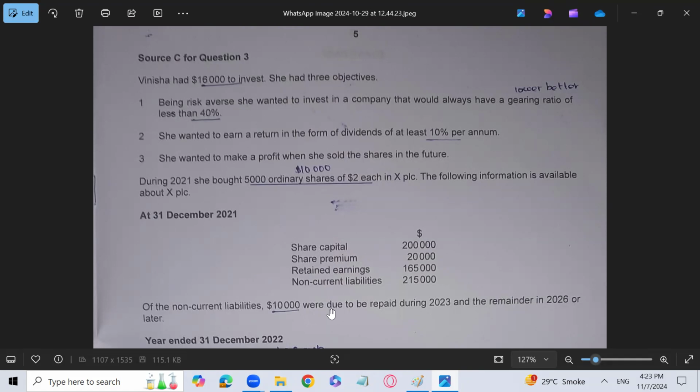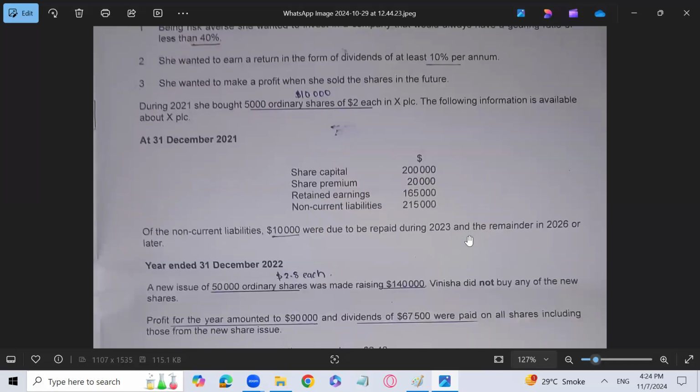For the year 2022, at the end of the year 2022, out of 2,15,000, which is a non-current liability, 10,000 is going to be current liability. So the non-current liabilities will be 2,05,000 for 2022. Why, sir? Because out of 2,15,000, 10,000 is supposed to be repaid in 2023. That is supposed to be paid within a year. So that will become current liability and the remaining will remain non-current liability, 2,05,000.